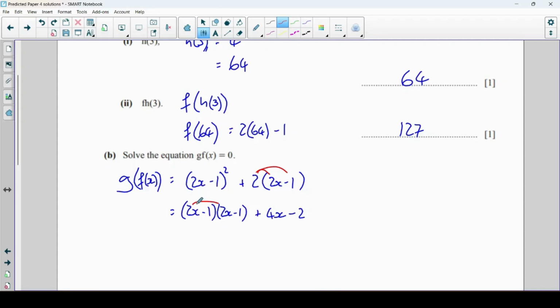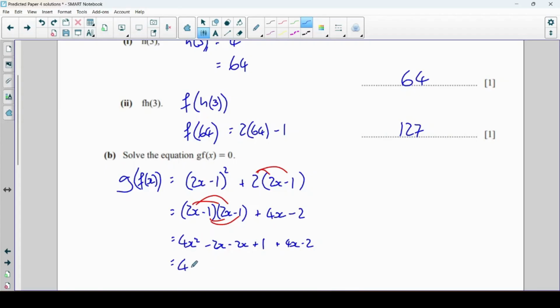Now let's expand this one. Firsts, outsides, insides, lasts. So 4x squared minus 2x minus 2x. And minus 1 times minus 1 is plus 1. And then add that 4x minus 2 from before. Right, let's simplify all of that.